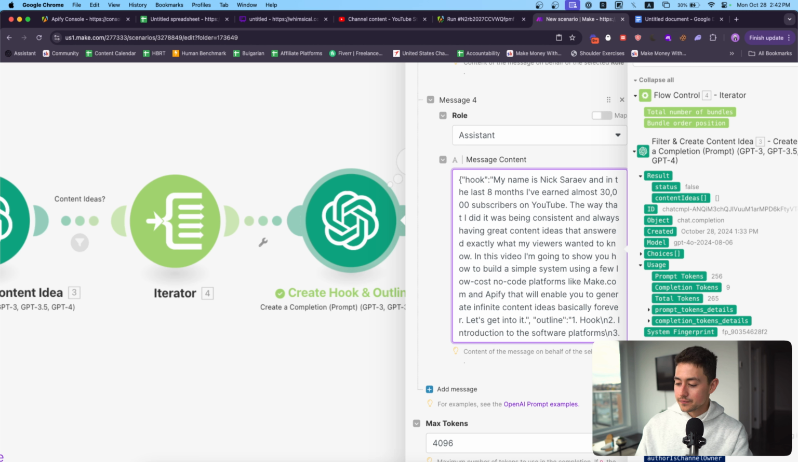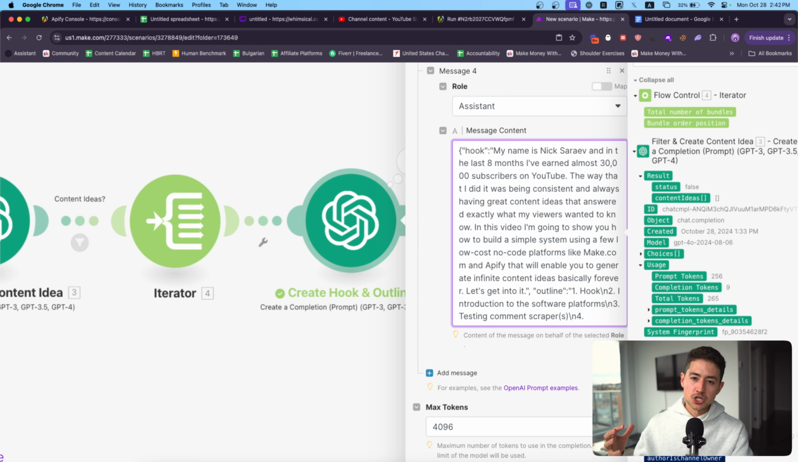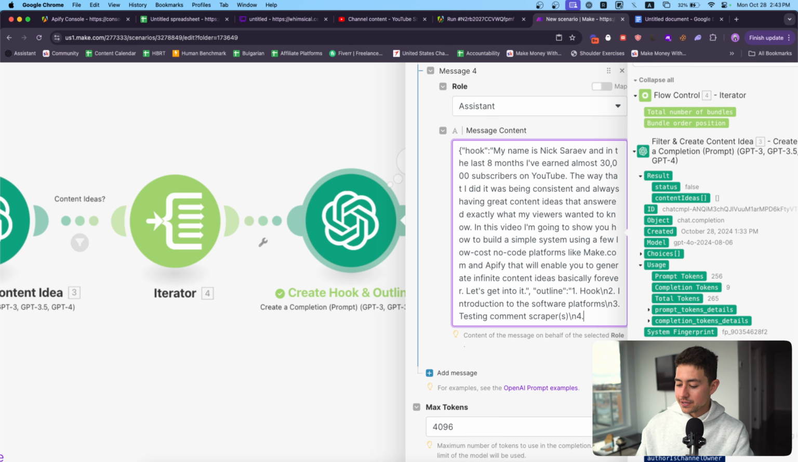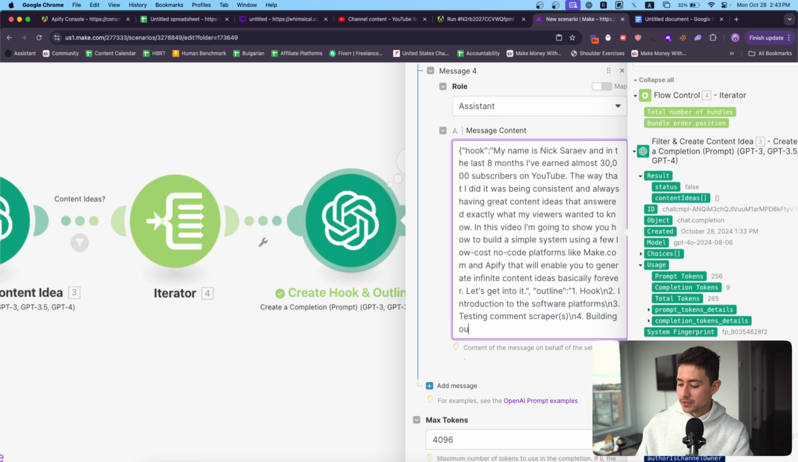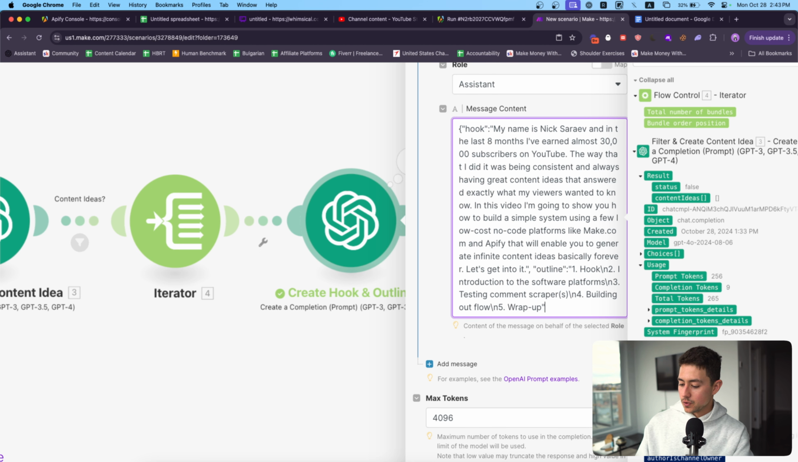Then I do testing the comment scraper. Then I'm using new lines here because I want to space it out. \n is just a new line character that Make understands and that AI understands. It enables me to stick all this stuff into JSON without compromising the formatting. If I put a bunch of actual enter keys in JSON, it won't work. And then the fourth is, let's say, building out the flow. Then the fifth is, let's just do wrap up. Cool. That looks pretty good to me.